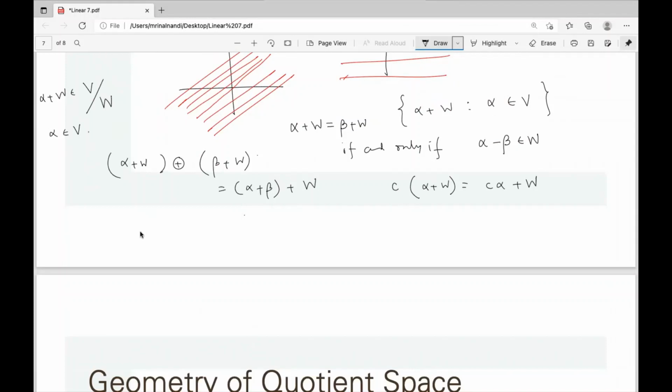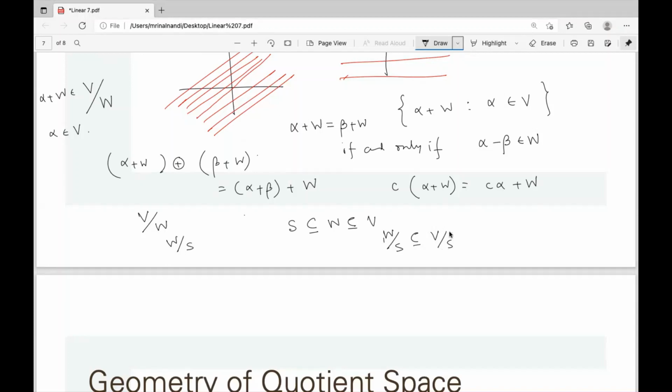So V is a vector space, and you quotient by some W. And again there is another subspace, say S. Now you can quotient W by S, which will be W quotient S. The elements of W quotient S are actually a subset of V quotient S. And not only a subset: W quotient S is a subspace and V quotient S is a vector space.